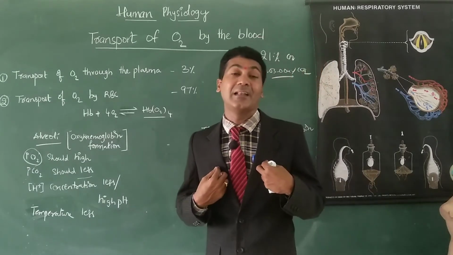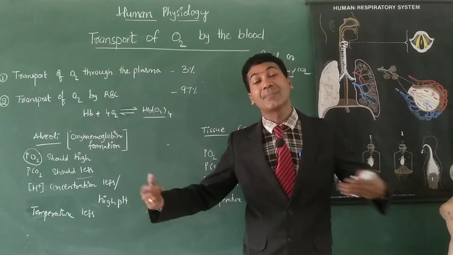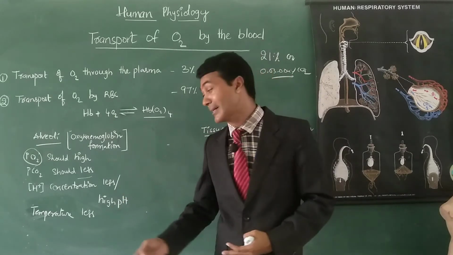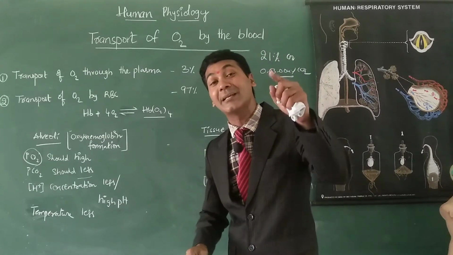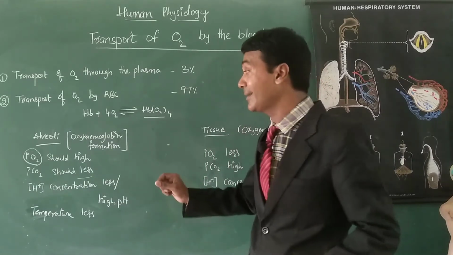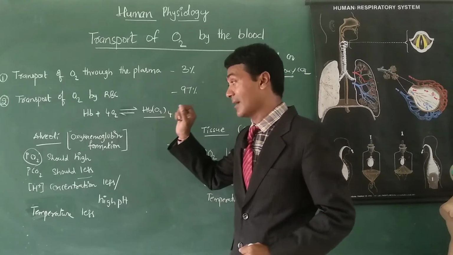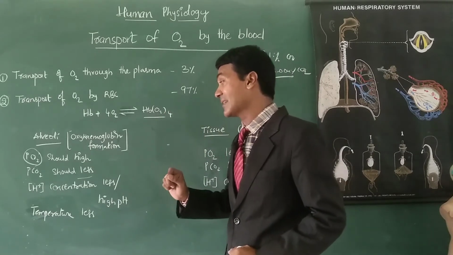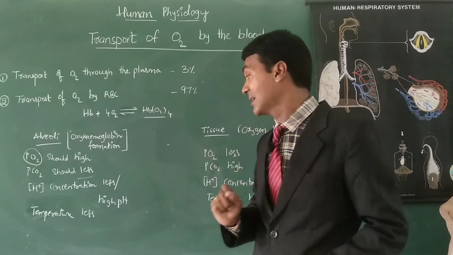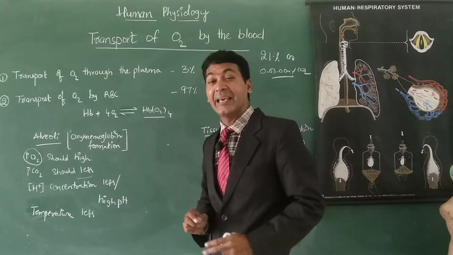Obviously lungs maintain less temperature compared to the body or tissues. So these are the 4 factors which help to form oxyhemoglobin at the alveolar level. Clear? Partial pressure of oxygen high, partial pressure of carbon dioxide less, H plus ion concentration less or high pH, and finally less temperature.